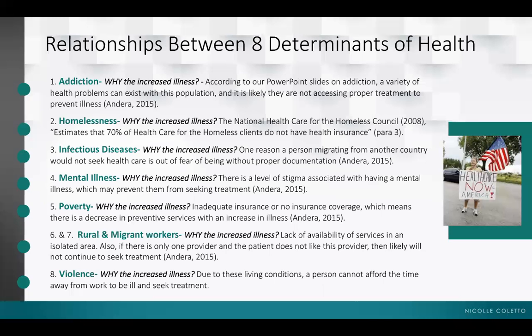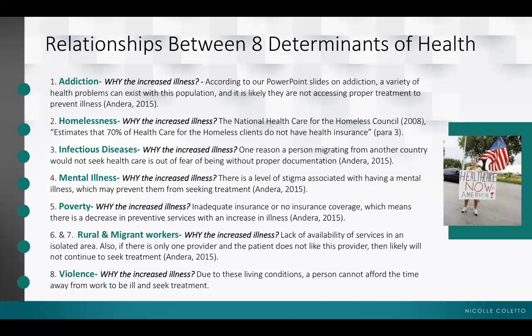Number 4, mental illness. An estimated 26% of homeless adults staying in shelters live with serious mental illness, and an estimated 46% live with severe mental illness and or substance abuse disorders. So why the increased illness? There is a level of stigma which is associated with having a mental illness, which may prevent them from seeking treatment.